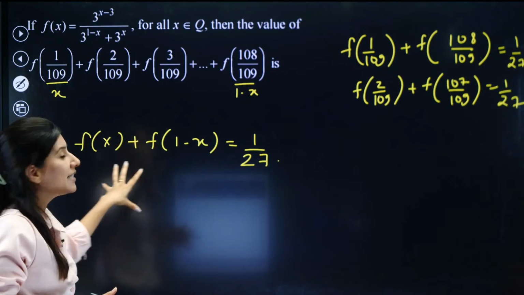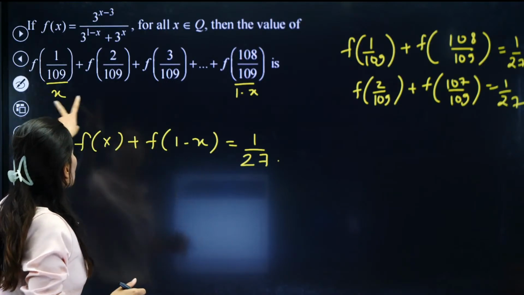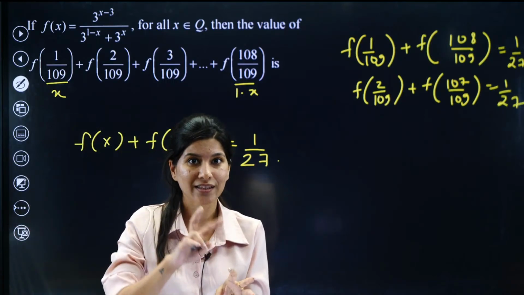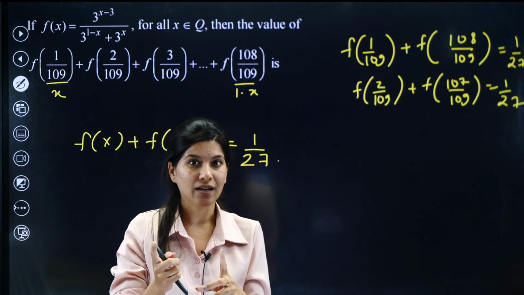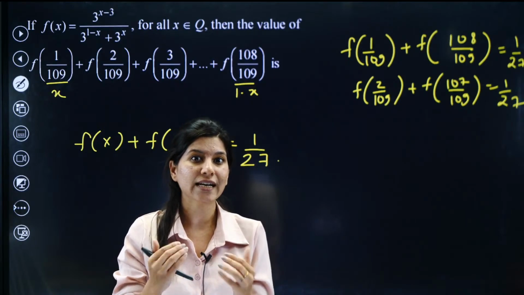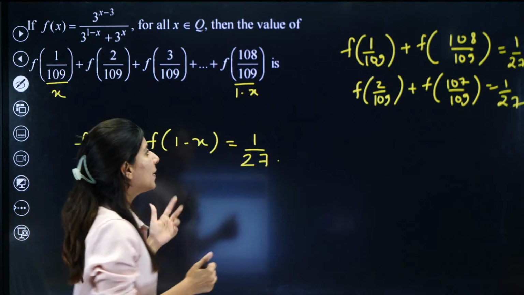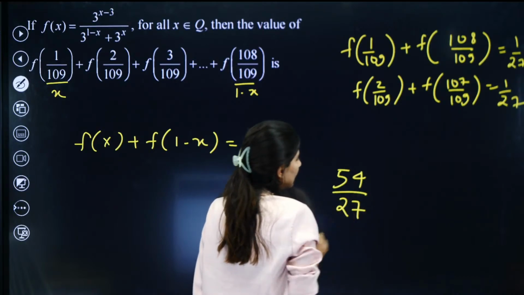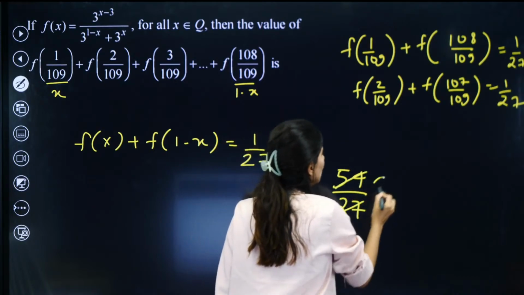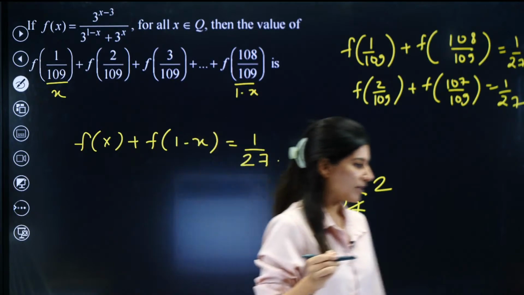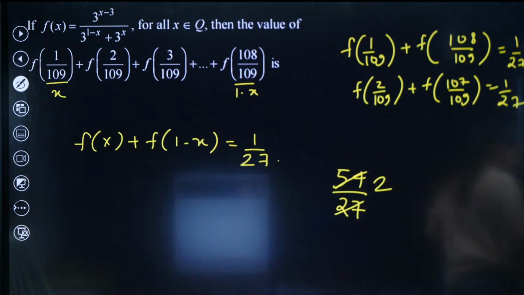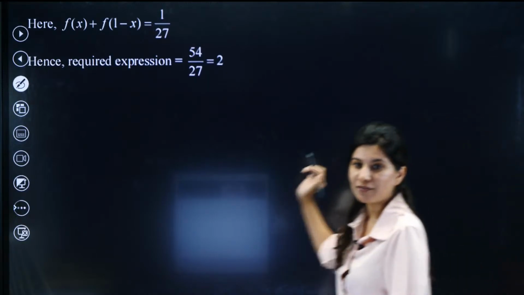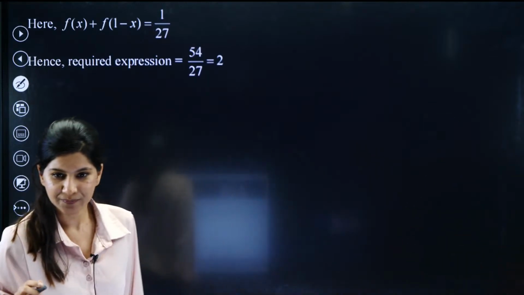So how many pairs are there? Total 108 terms are there. If I club two terms together, every pair, how many times can we write the pair? So 54 pairs will be there. So 54 upon 27. This will be your answer. 2 is the final answer of this question. So 2 is the correct answer of this particular question.